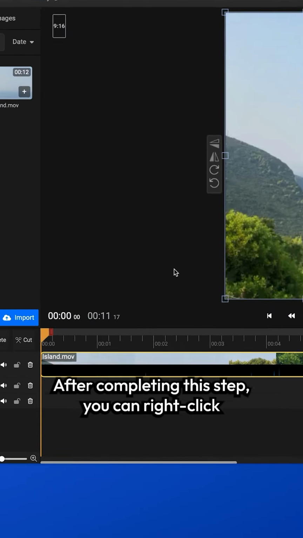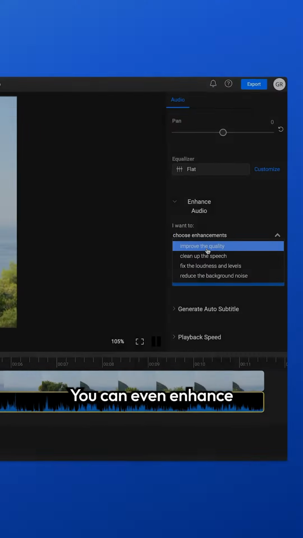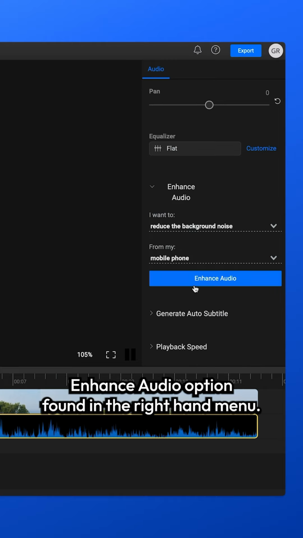After completing this step, you can right-click on your video on the timeline and choose Extract Audio. You can even enhance the quality of your audio using the Enhance Audio option found in the right-hand menu.